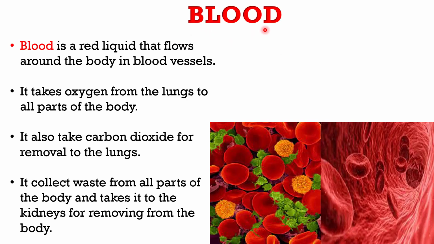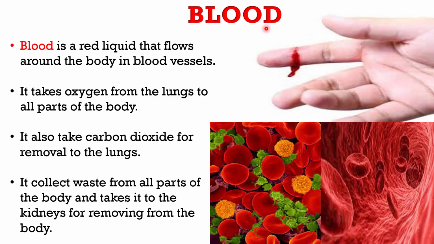Now let's talk about blood. Sometimes when we get injured, a red liquid comes out of our body, and that is our blood. So what is blood? Blood is a red liquid that flows around the body in blood vessels. It takes oxygen from the lungs to all parts of the body. It also takes carbon dioxide to the lungs for removal. It collects waste from all parts of the body and takes it to the kidney for removing from the body.